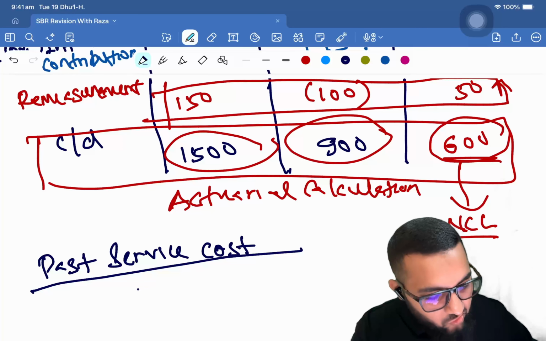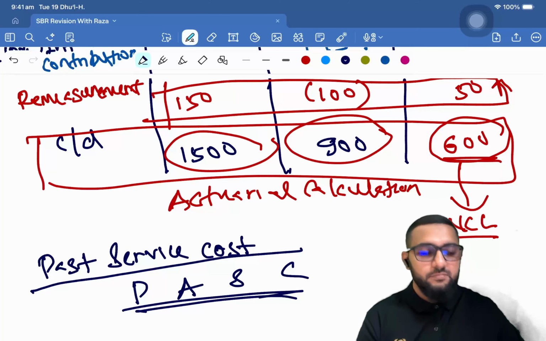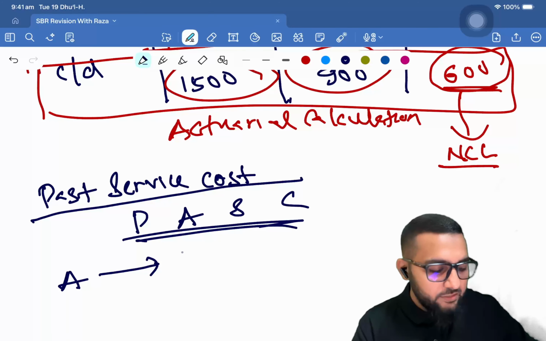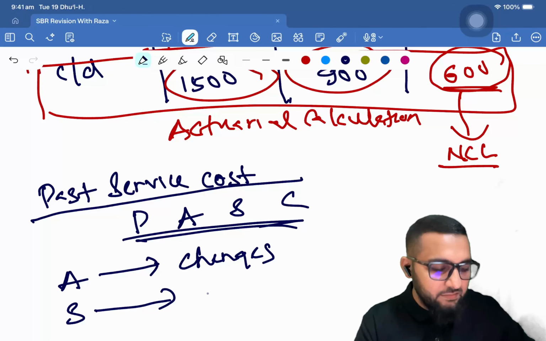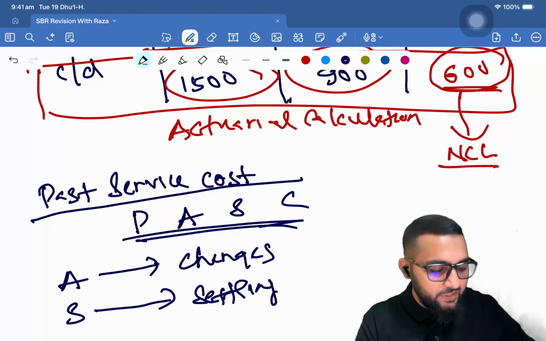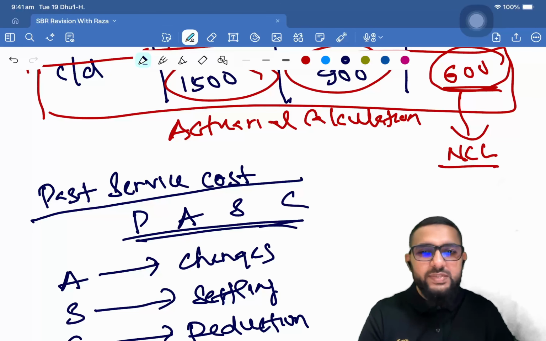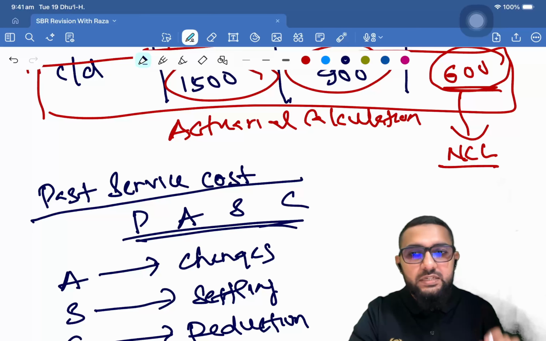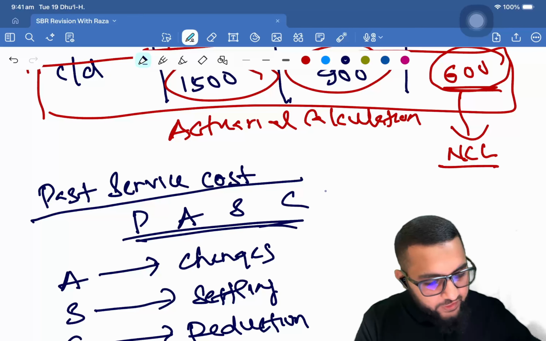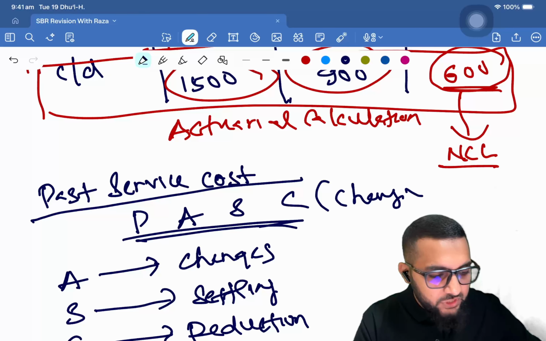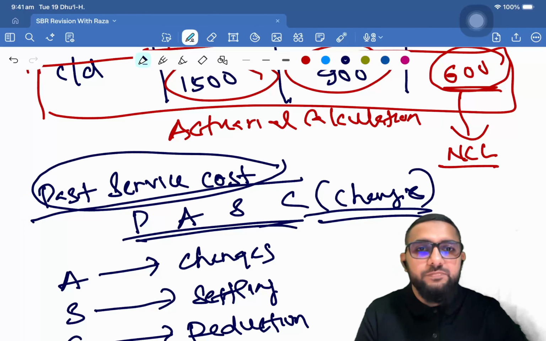Now, this is dependent on plan amendment, settlement, curtailment. Amendment, changes. Settlement, settling. You understand that by the term itself. Curtailment, reduction. Okay, reduction in the employees covered. So this is what amendment, settlement, curtailment is. So any change to a defined benefit plan is covered through this. Now, any change that happens is going to impact the past service cost.